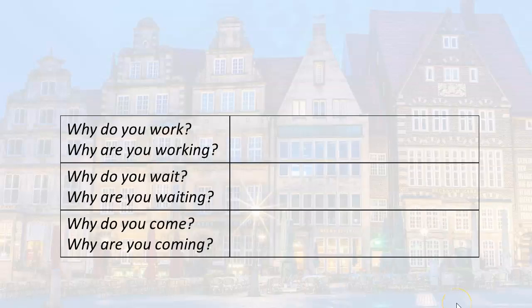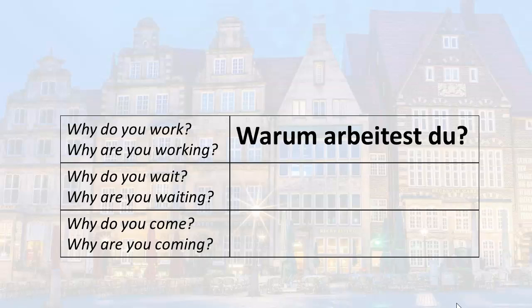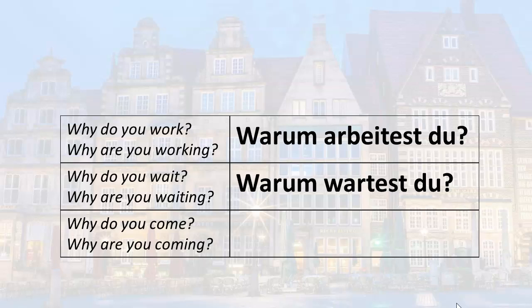Let's look at some examples with some other verbs. To work, arbeiten. Why do you work? Du arbeitest. Reverse the order and put the warum in front of it. Warum arbeitest du? Why do you work? Why are you working? To wait is warten. Du wartest, you wait. Warum wartest du? Why do you wait?